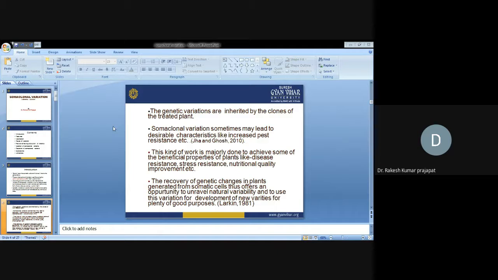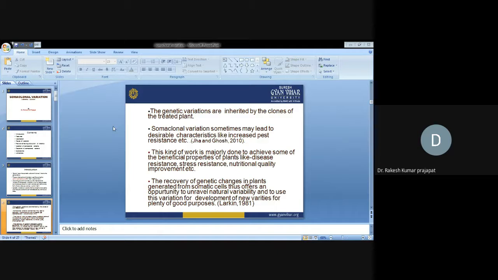Sometimes the somaclonal variations lead to desirable characteristics like increased pest and disease resistance. Okay. So as I told you, that will give you some advantageous, unique character to the plants. So like increased pest and disease resistance, increased drought tolerance. So these kinds of variations we can get through some of our variations.